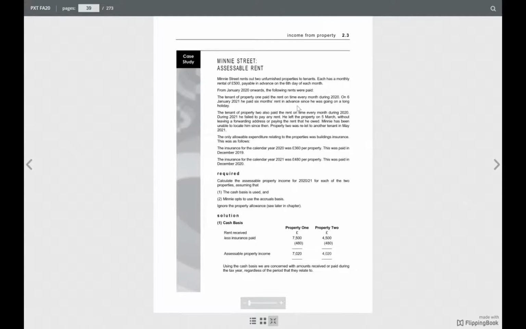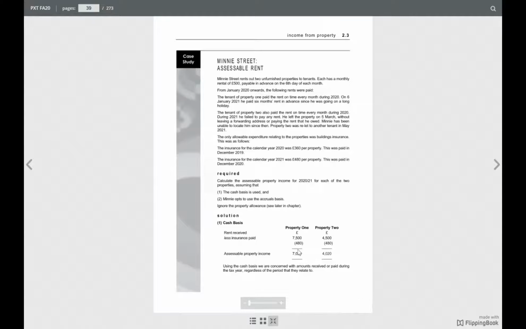Accrual means, like until April, it means he has paid all the rent for the year, isn't it? So which is how much? 500 times 12. Yeah, exactly. So it will be 6,000. Yes, 6,000. And how much will be the expenditure?